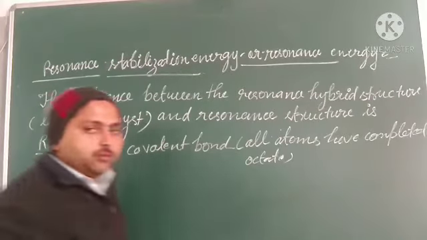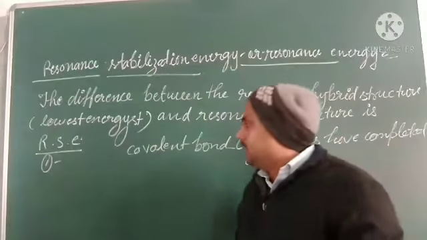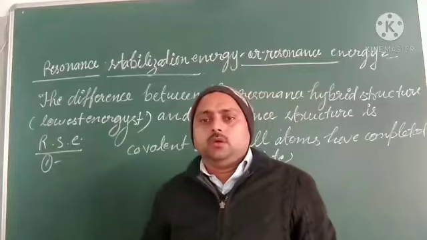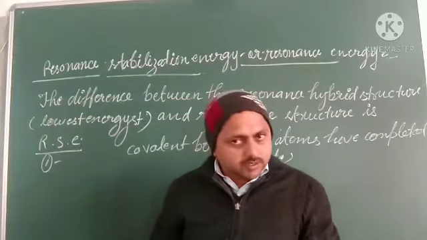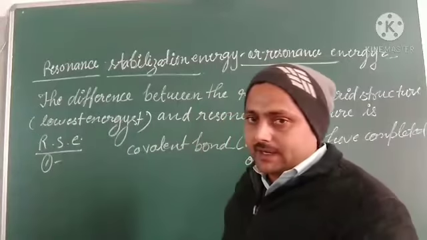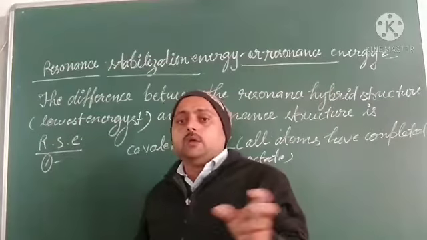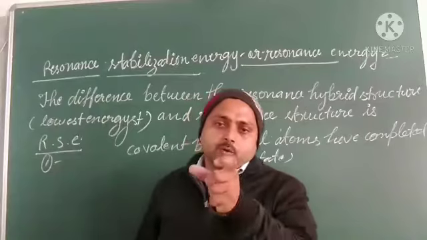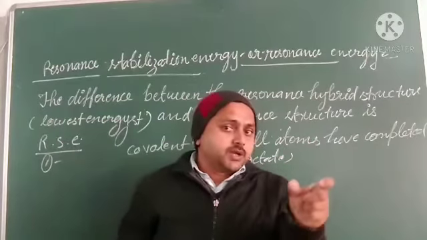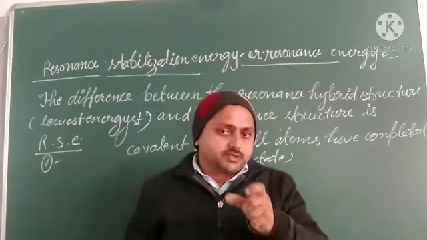So let us see the conditions if we are writing resonance structures of a given molecule. What do we have to remember? We have to remember these things: the number of atoms and nuclei must be the same, the number of covalent bonds formed in the structure must be the same, and the number of lone pairs present must be the same.